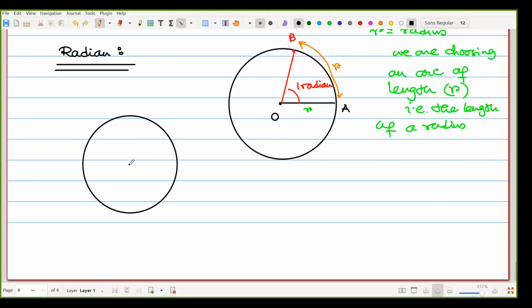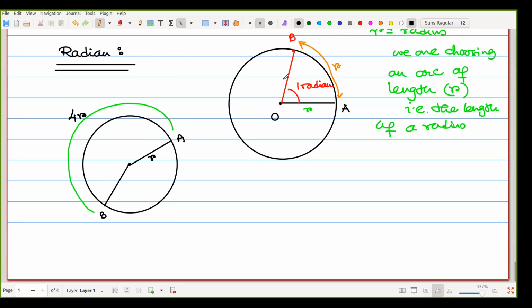Suppose that one O is here. r is the radius, and we are choosing one arc. Suppose that is A, that is B. Suppose that arc is 4r.